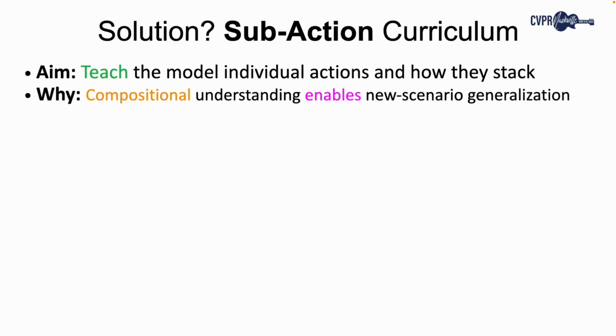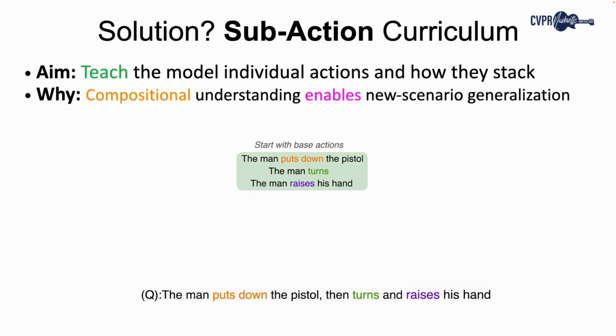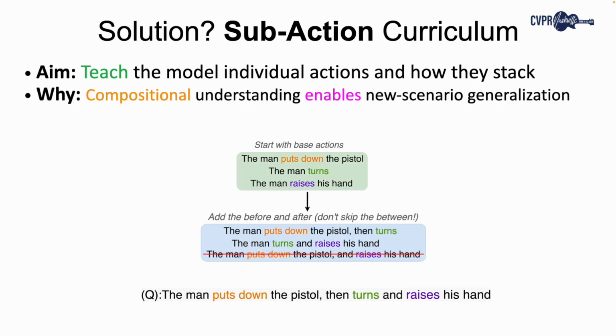Why is this important and what's the solution? Since specific action sequences are sparse at training time, learning to compose actions improves new scenario generalization. Say we want to build up to this caption. In the first stage, we break down the caption into its individual actions. In the second stage, we create captions of two actions, "puts down" and "turns", and "turns" and "raises". We ensure not to skip over any actions. We repeat this until we train over the original captions.